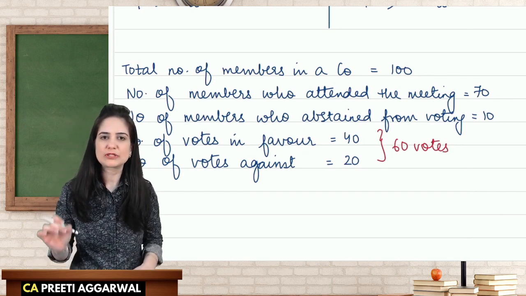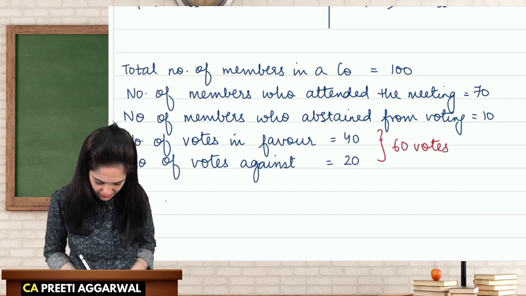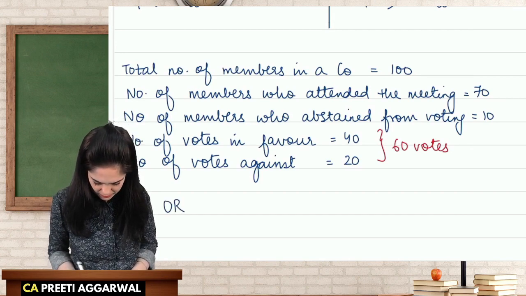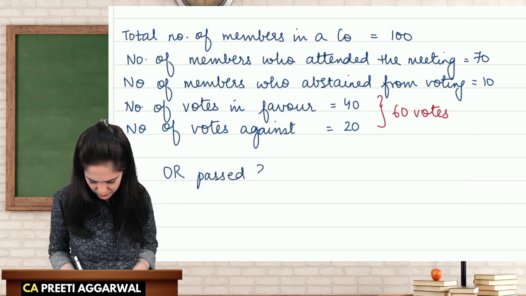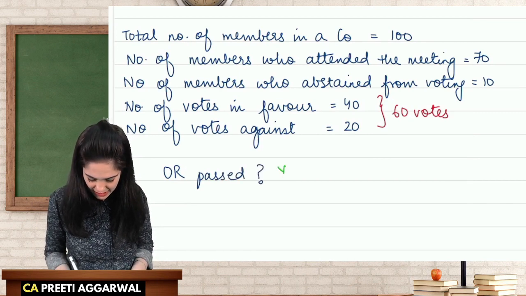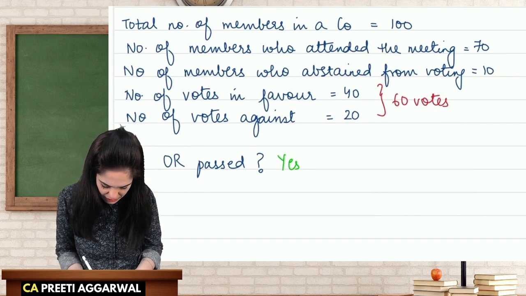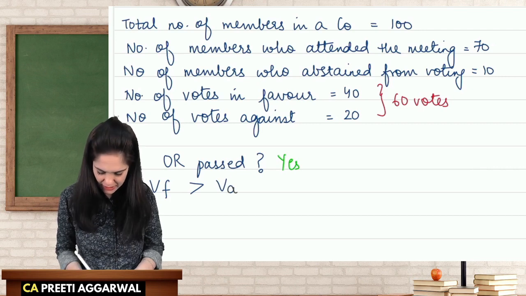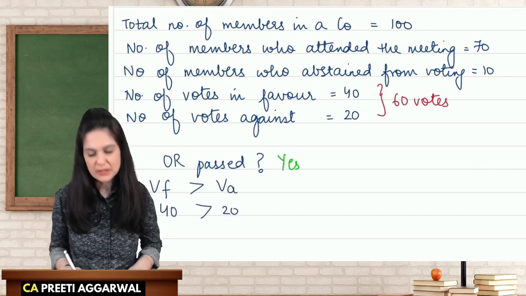Out of these 60 votes, 40 voted in favor, 20 against. Is an ordinary resolution passed? Answer is yes. What is the requirement? That the votes cast in favor should be more than the votes cast against. So 40 votes are more than 20 votes.